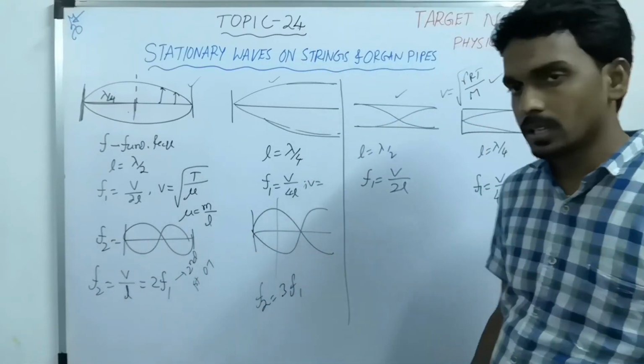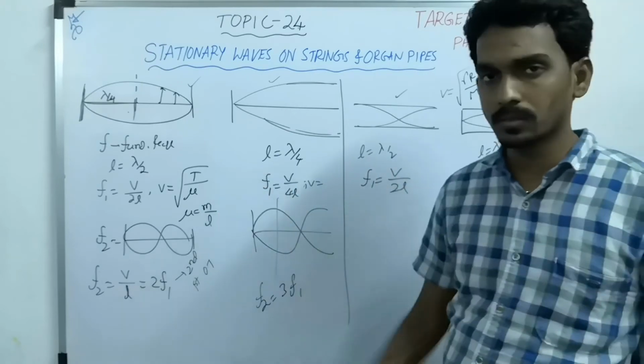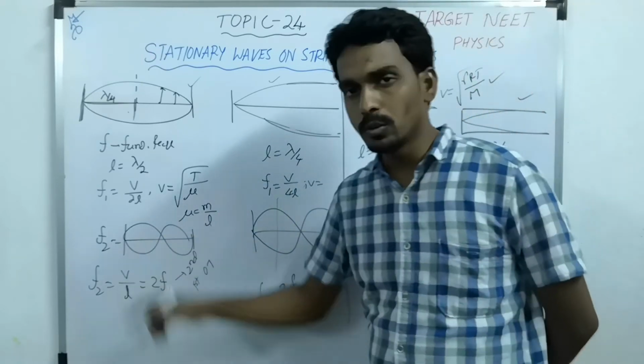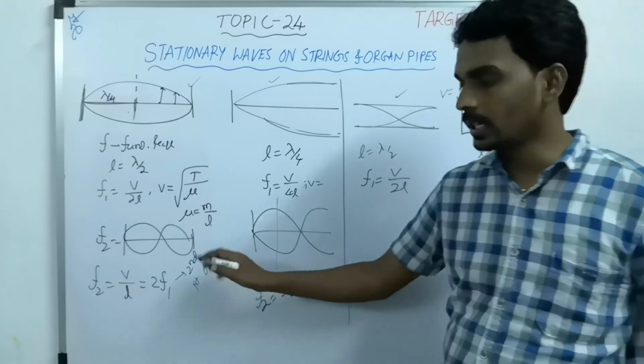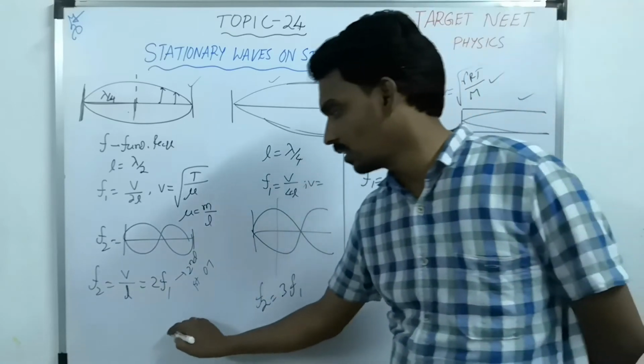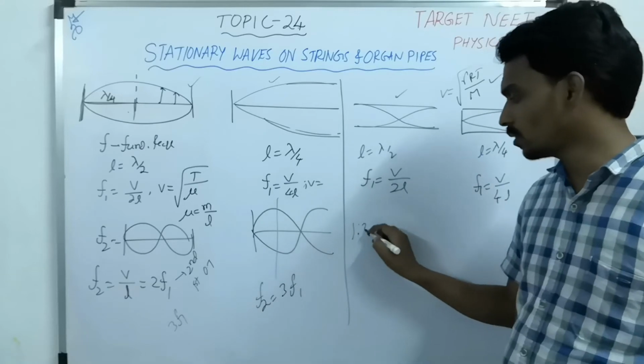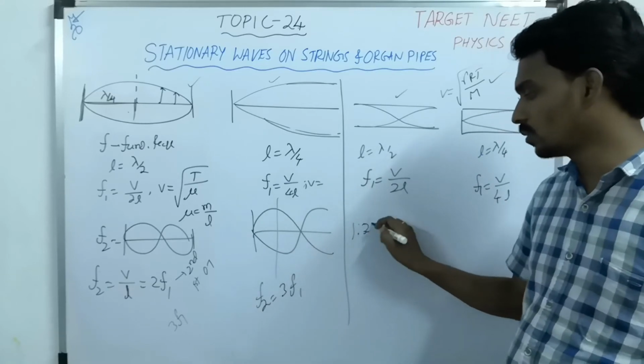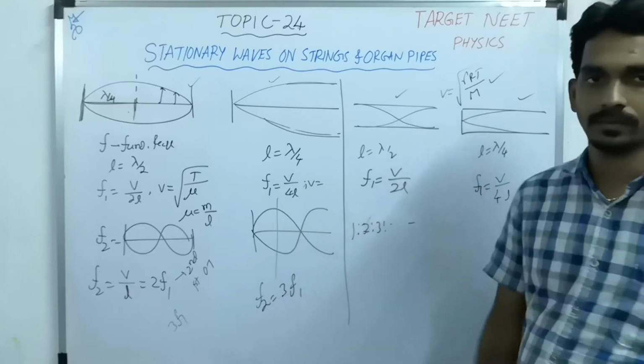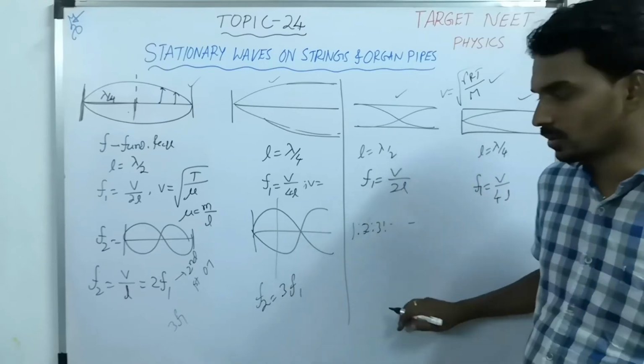Similarly when you go for the next mode, 3 loops will come, so that 3 times the fundamental frequency, 3F1, and so on. So what will the ratio become? 1 is to 2 is to 3 and so on, for the successive frequencies.